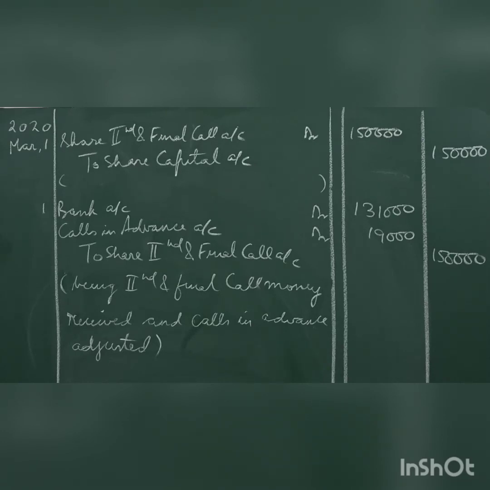Bank account debit 1,31,000, calls in advance account debit 19,000, to share second final call account with 1,50,000. The 5,000 which was due from a shareholder who was allotted 8,000, his balance amount of rupees 5,000 is included in 1,31,000. It is not to be shown separately, being second and final call money received and calls in advance adjusted.